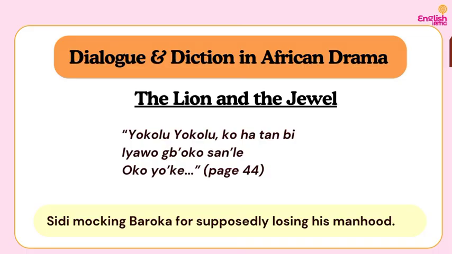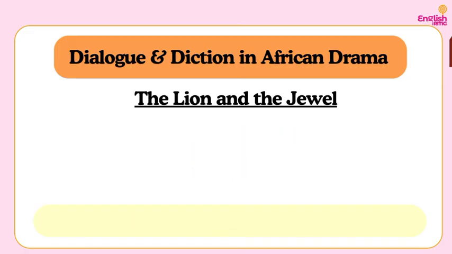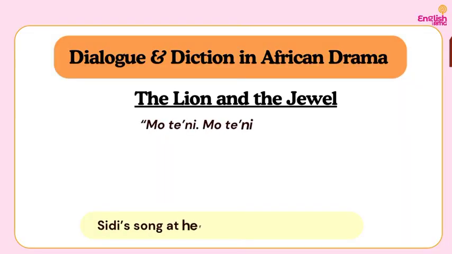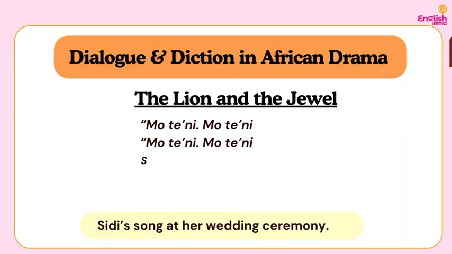The author needs to bring in local dialects. So let's say you are asked to discuss diction in The Lion and the Jewel examination. You need to come up with lines like this to support your claims, whatever it is that you're saying, that in African drama, the author needs to be intentional about using local dialects, performative diction, everything that I've said.